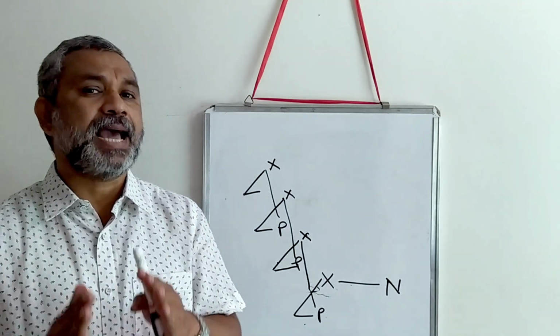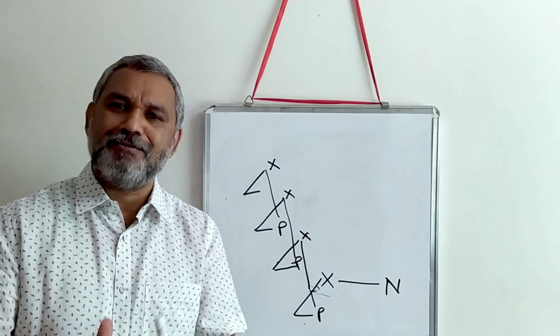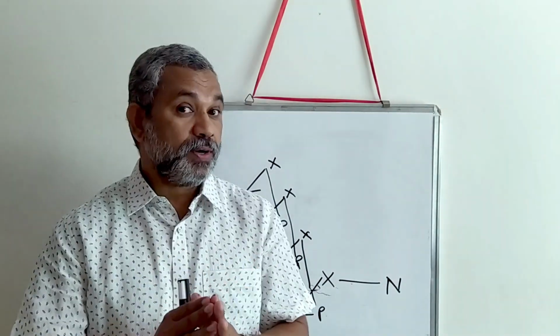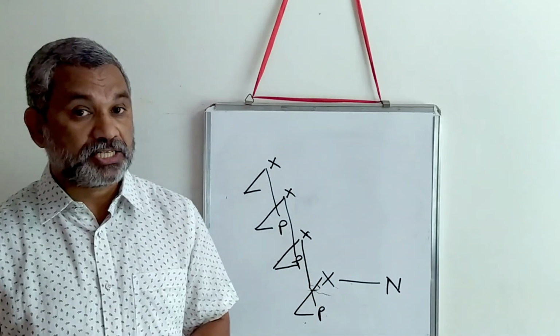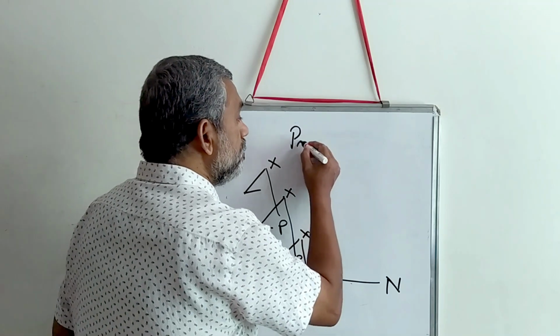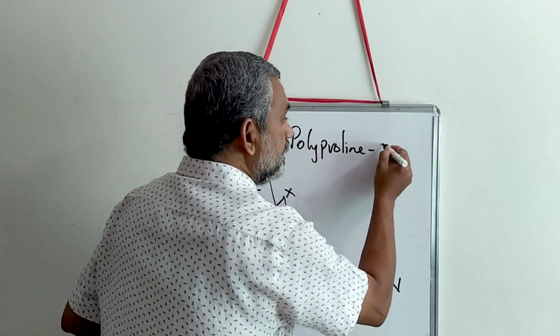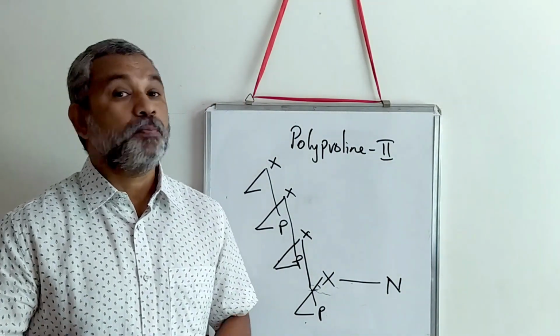So polyglycine and polyproline are rarely found within the alpha helical structure. This is the point that has to be noted. So the kind of polyproline ring structure we have seen is known as polyproline type 2. Polyproline type 2 ring structures.